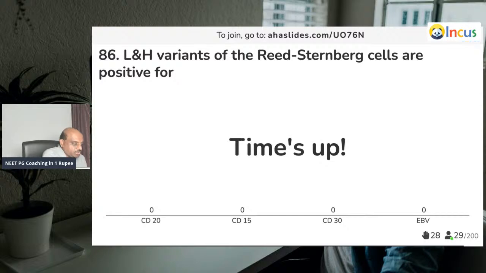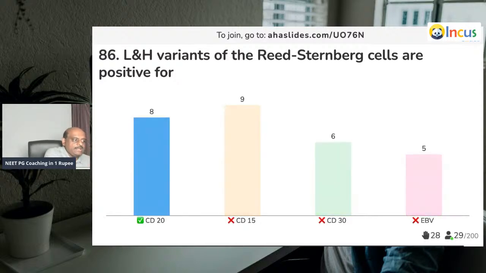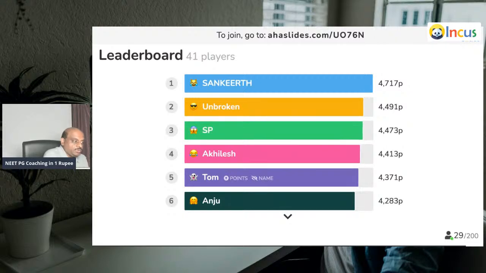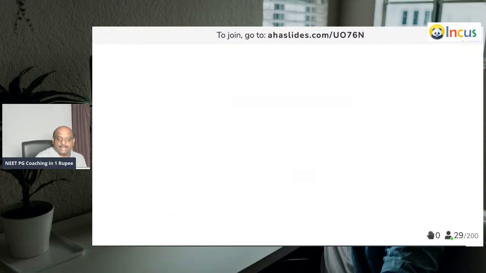So you should be very sure. Classical Hodgkin's lymphoma typically has mummified Reed-Sternberg cells. Then popcorn cells are the lymphohistiocytic variant of the Reed-Sternberg cell, is what you need to remember. So you should know about these markers very clearly.